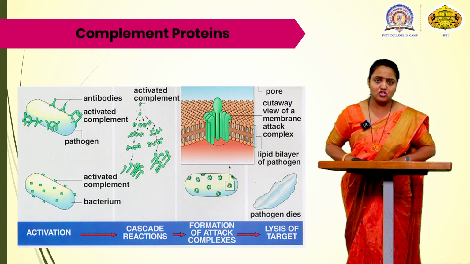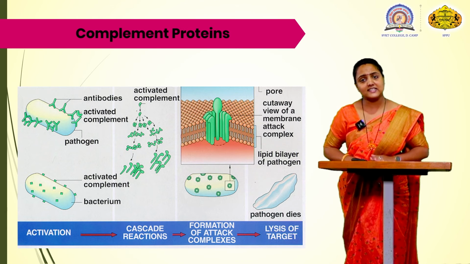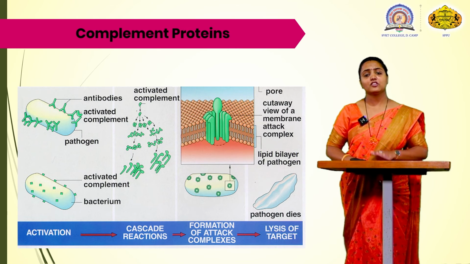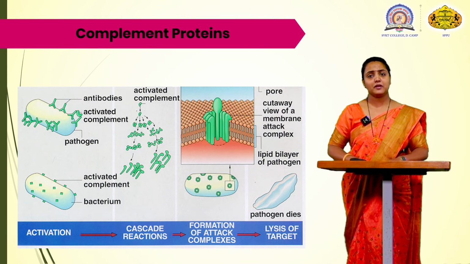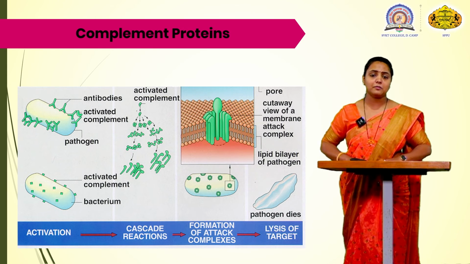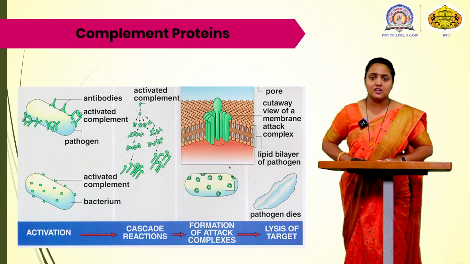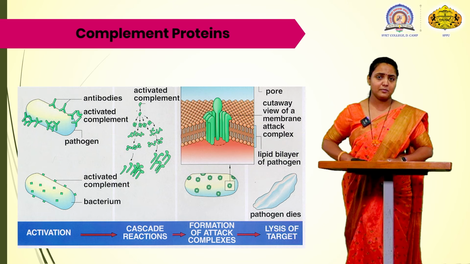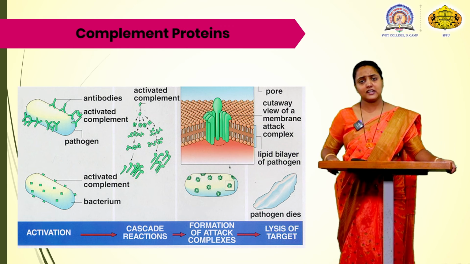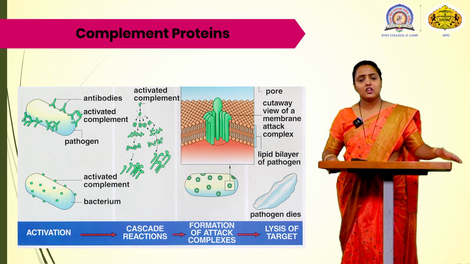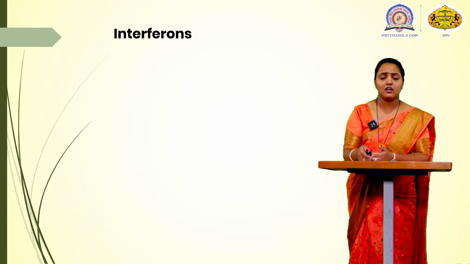First there is activation of complement, that is activation of complement protein. Then there is a cascade reaction, which is the attachment of complement protein to the bacterial cell wall. Then there is the formation of attack complexes which can form a pore inside the bacterial cell wall, and then there is a lysis of the target cell, of the foreign material. Now let us see the first step, how the activation is done.